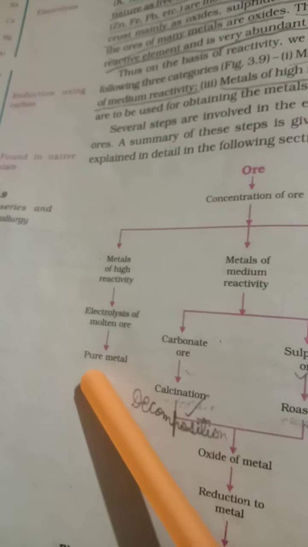Okay, so I discussed the extraction of ore to get pure metal.